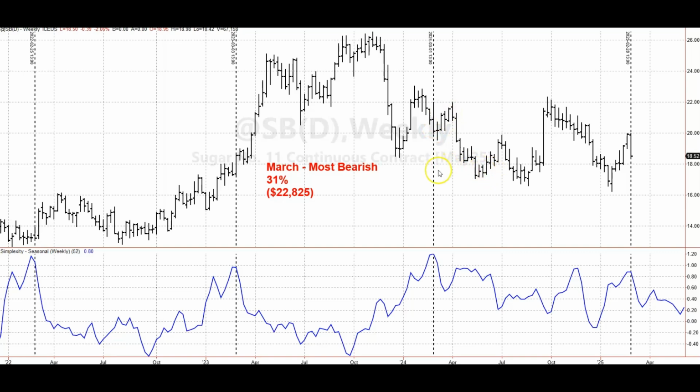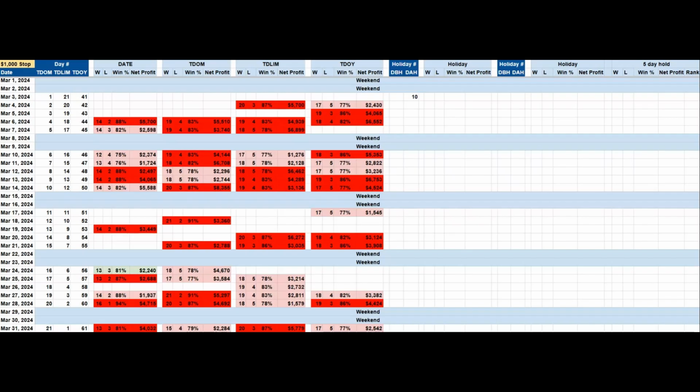So let's have a look and see how the seasonal heat map for March looks for sugar. And the seasonal heat map for sugar has one single solitary light green day. But other than that, we are all red every week. And really, there is no stronger area in the month because we have bright reds in every single week. I guess if we had to choose, it'd probably be the second week here where we have a little bit more bright reds. But even still, this is an entire month worth of bearish short trades in sugar.